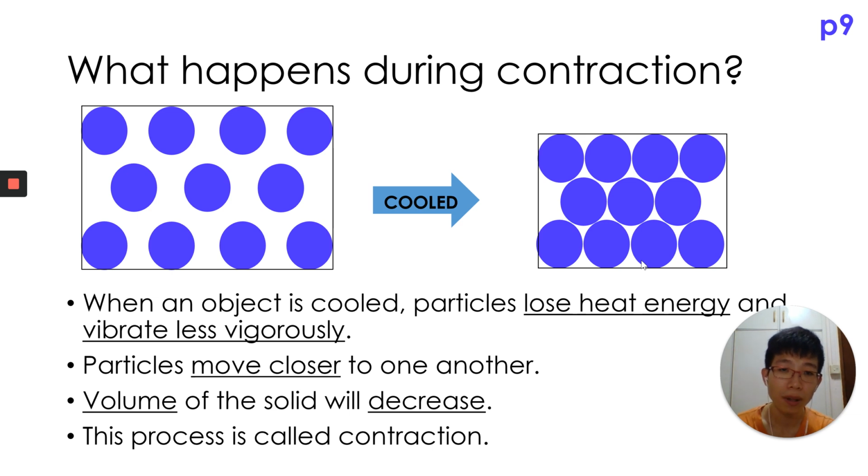When the object is cooled, particles tend to lose heat energy and vibrate less vigorously. At first it's very fast. Then after that, when you lose heat, you start to go slower, and slower, and slower. Due to this effect, particles now move closer to one another, as you can see in this diagram. At first it's very far apart. Now it's closer to one another. This results in the volume of the solid decreasing, because the particles now occupy a smaller space. Volume and space are the same thing. So this process is called contraction.